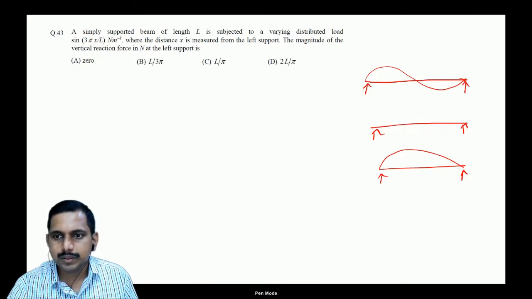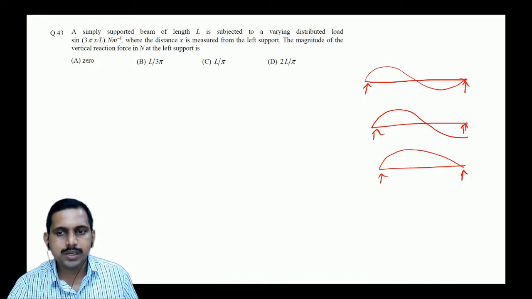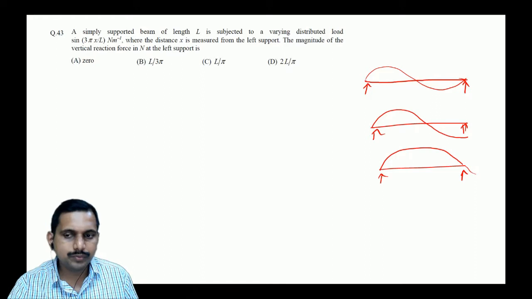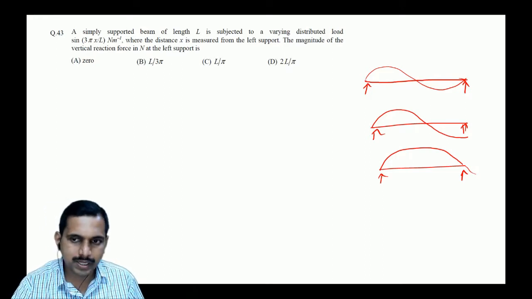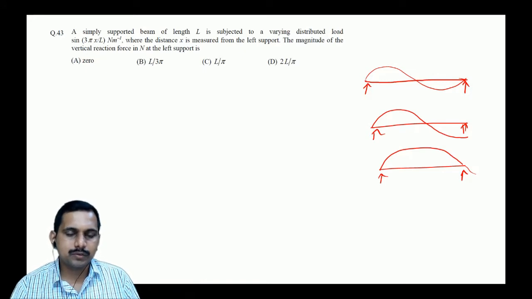Say 1 and 2. It might be like this also, correct? So how is the sinusoidal load? Or it might be like this, part of that, and then goes down. Fine. So which is the answer? Or it might be some more. Okay. First find out that, then you can find out the reaction.